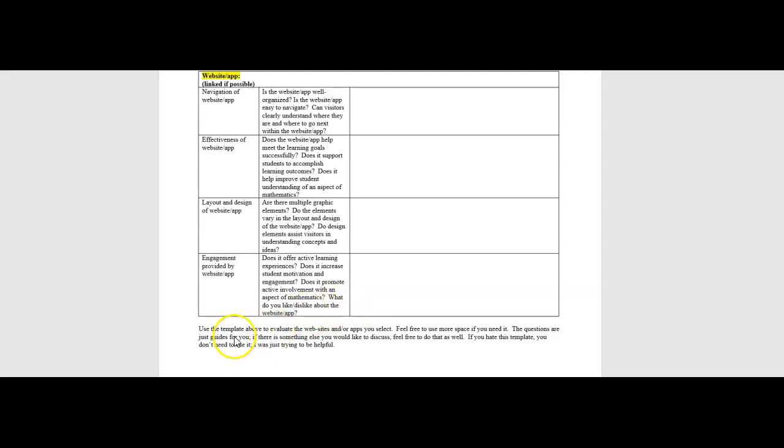Okay, so again, this is a template to evaluate the websites and or apps you select. Feel free to use more space if you need it. The questions are just guides for you. If there's something else you would like to discuss, feel free to do that. If it's a terrible website, say it's terrible, right? If you would not recommend it to 7-year-old students who have autism, well, then tell us that. So if you hate this template, same thing, you don't have to use it. I was just trying to be helpful, okay?